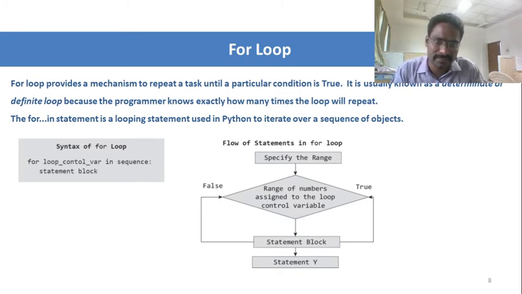So inside that we need to give the, so here this is the flowchart for the for loop in Python. We need to specify the range, that is the n value. After that we need to check the condition using the for loop. If the condition is true, then the statement block will be executed. If the condition is false, it goes to the statement y, which will be printed. After executing the true statement, the statement y will be printed.